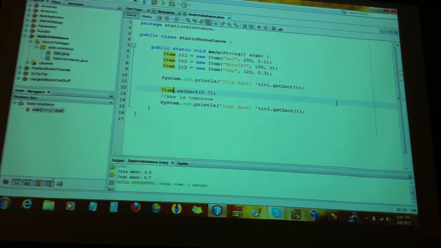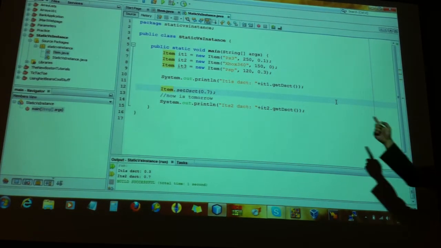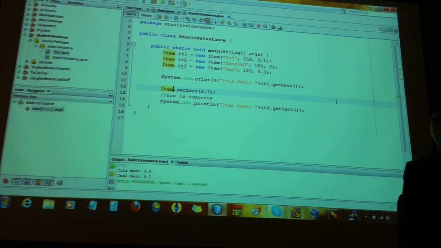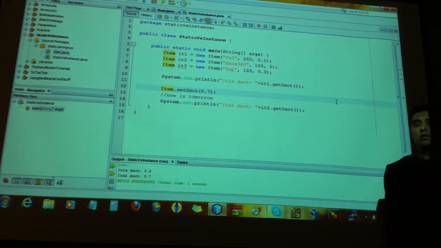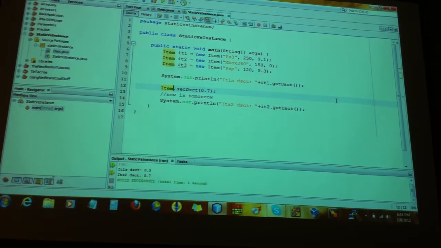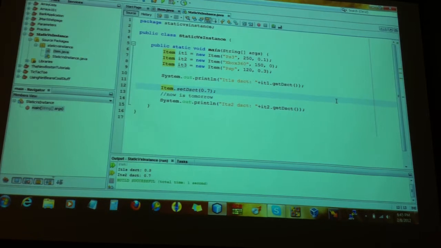Got it? Yes? Now, having a method being called directly from a class, like I'm doing there, doesn't that sound familiar to you? Where have you seen that before? Math.pow, for example, when you want to call the power, right? You say Math.pow. That method pow is a method from the class Math, and it's called without having to say new Math, right? Correct? What else?